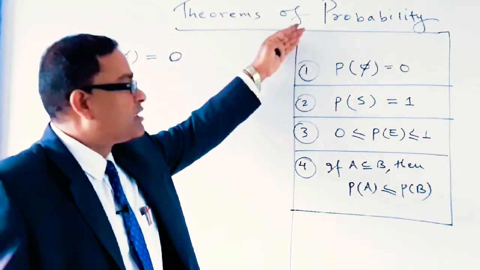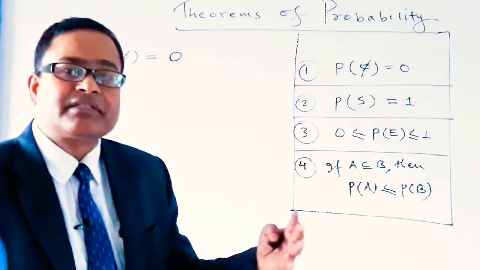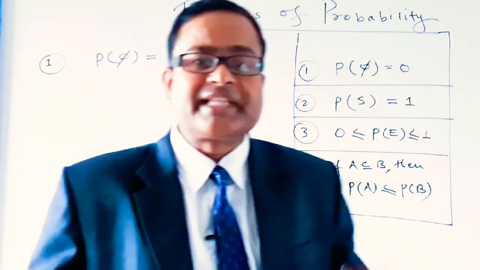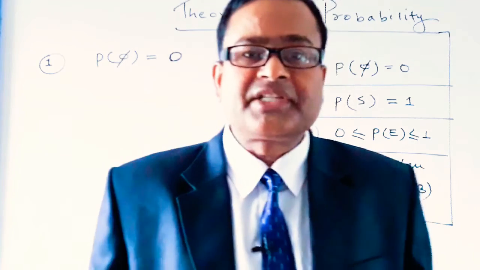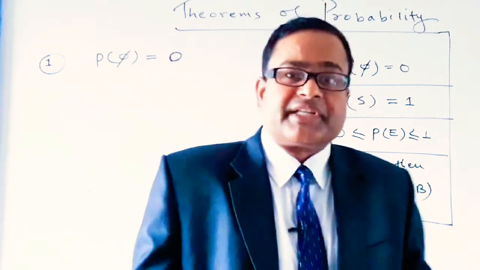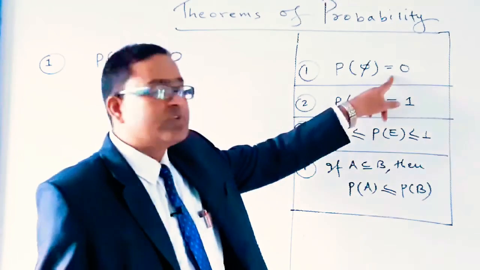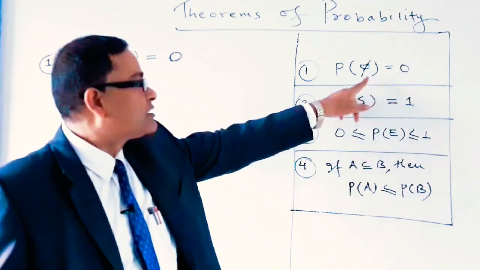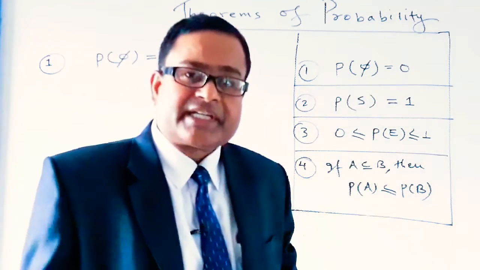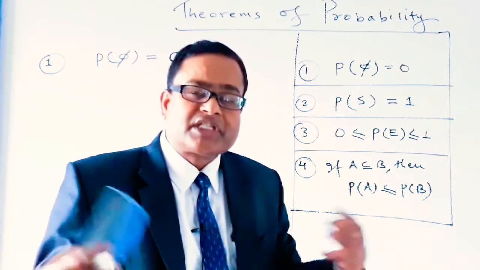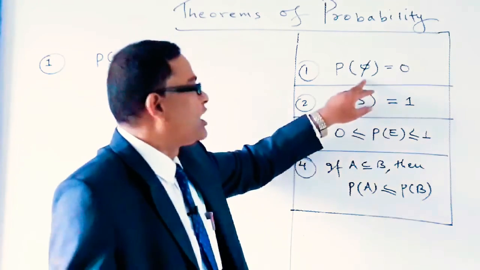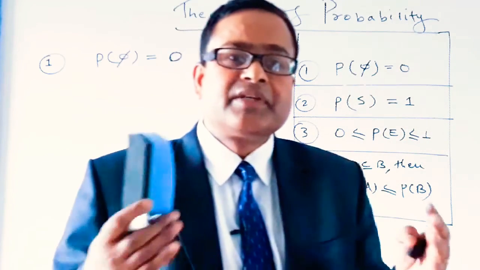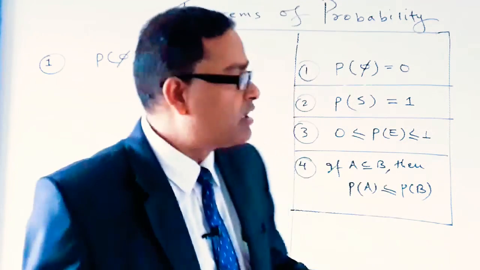Dear students, now in this video we are going to discuss simple and most important theorems of probability. The first theorem of probability is the probability of an impossible event, or we can say a null event. The probability of a null event is always equal to 0. The symbol phi is used for the impossible event. The probability of the impossible event, that means probability of phi, is always equal to 0.